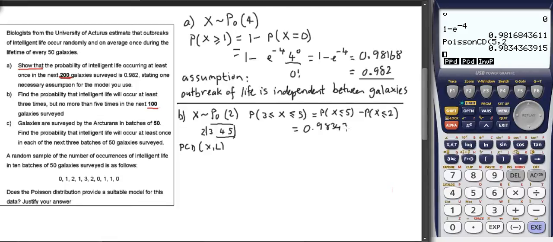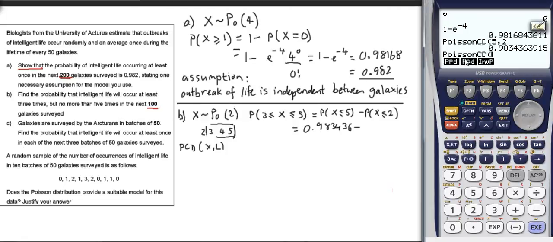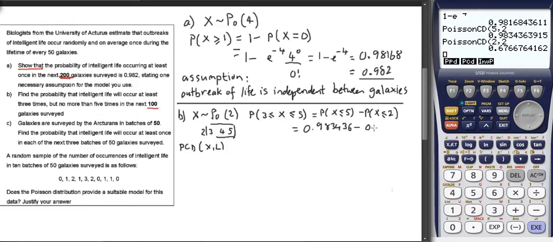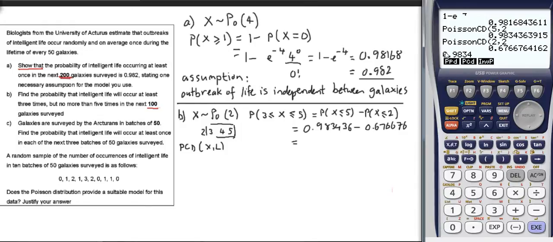I might just do a bit more, 3.6 minus the same thing, this time x is 2 and lambda is still 2, and I get 0.6676, and one minus the other is 0.983436 minus